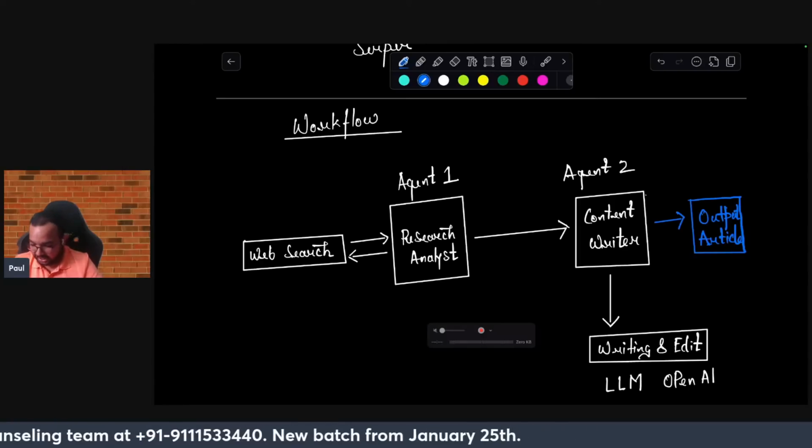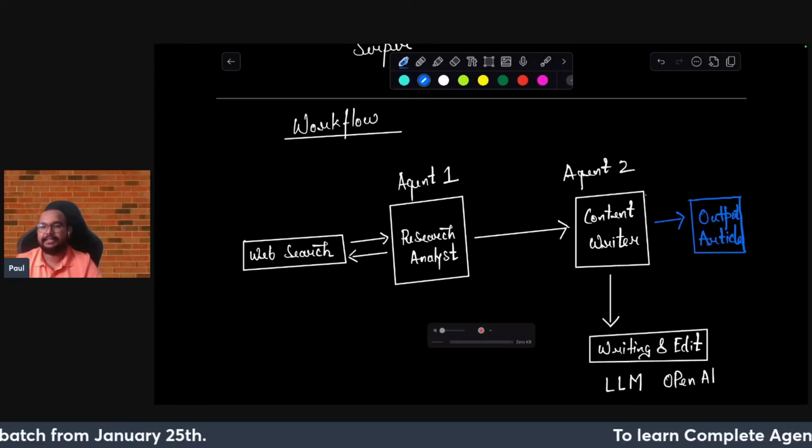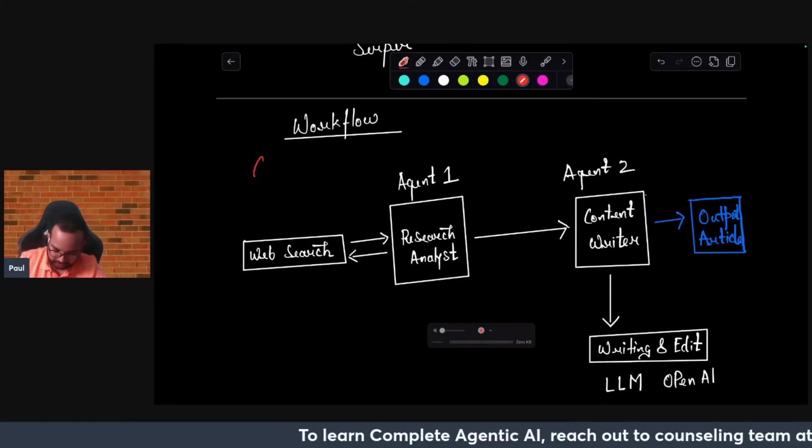So this is the high-level architecture, and this entire orchestration will be done by CrewAI.